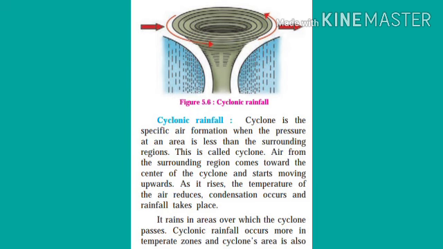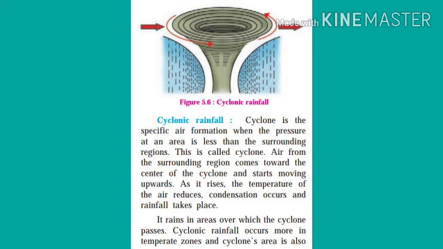Now friends, let's learn the third type of rainfall, that is cyclonic rainfall. Friends, a cyclone is a specific air formation where the pressure at some area is less than the surrounding regions.